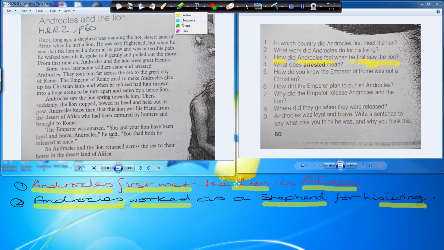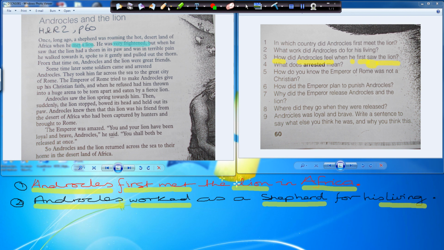He was very frightened. But when he met a lion, so he's meeting. But when he saw, how did he feel when he first saw the lion? So you know he's very frightened. That's it. So we're going to mention that this element, met a lion, into the answer.